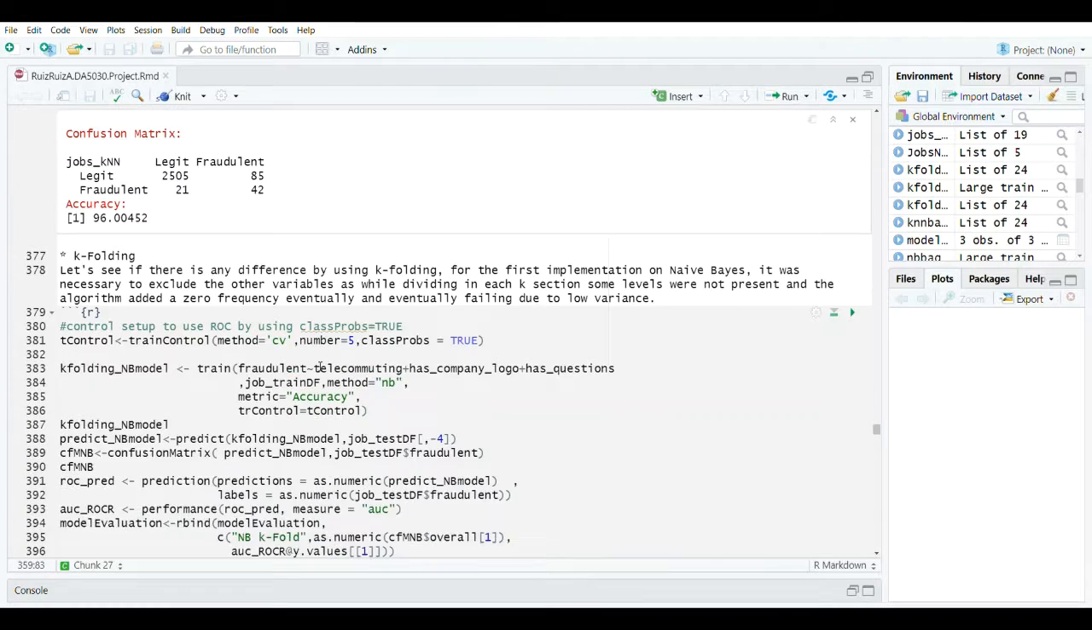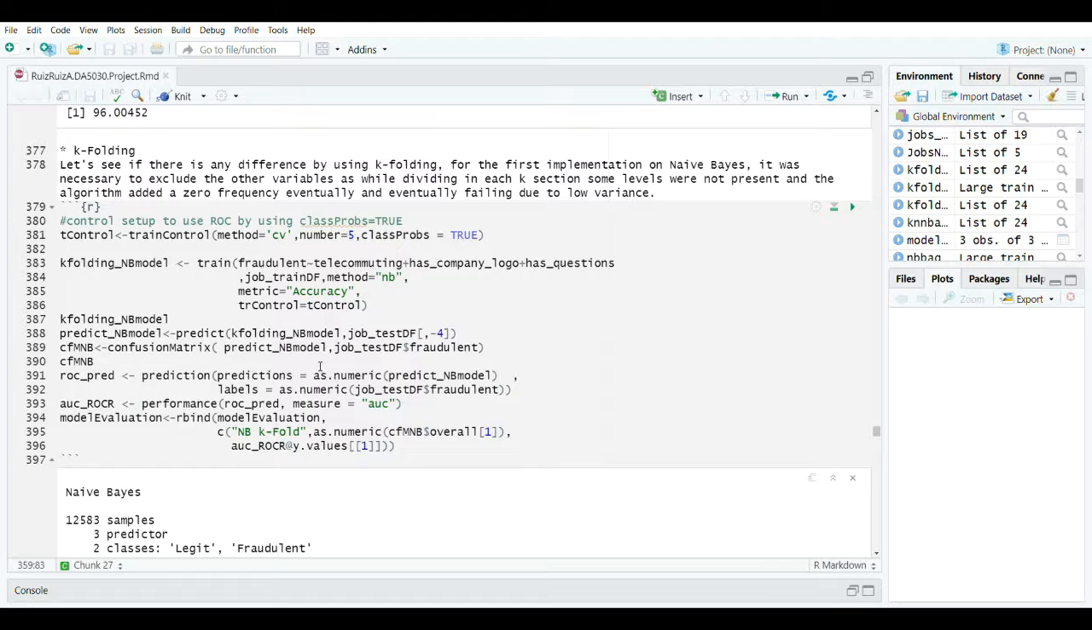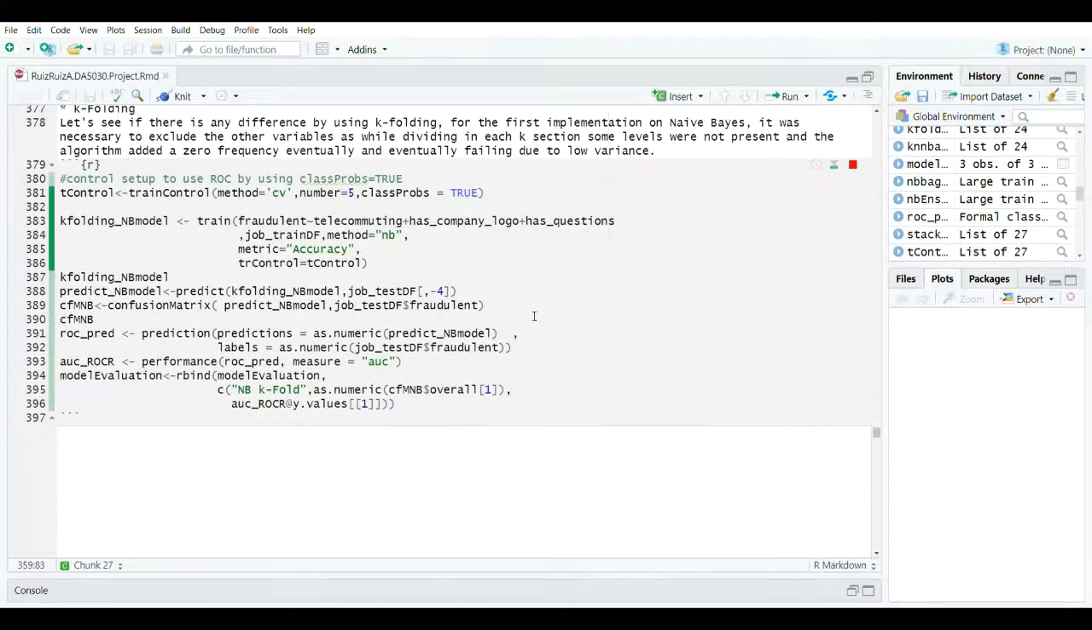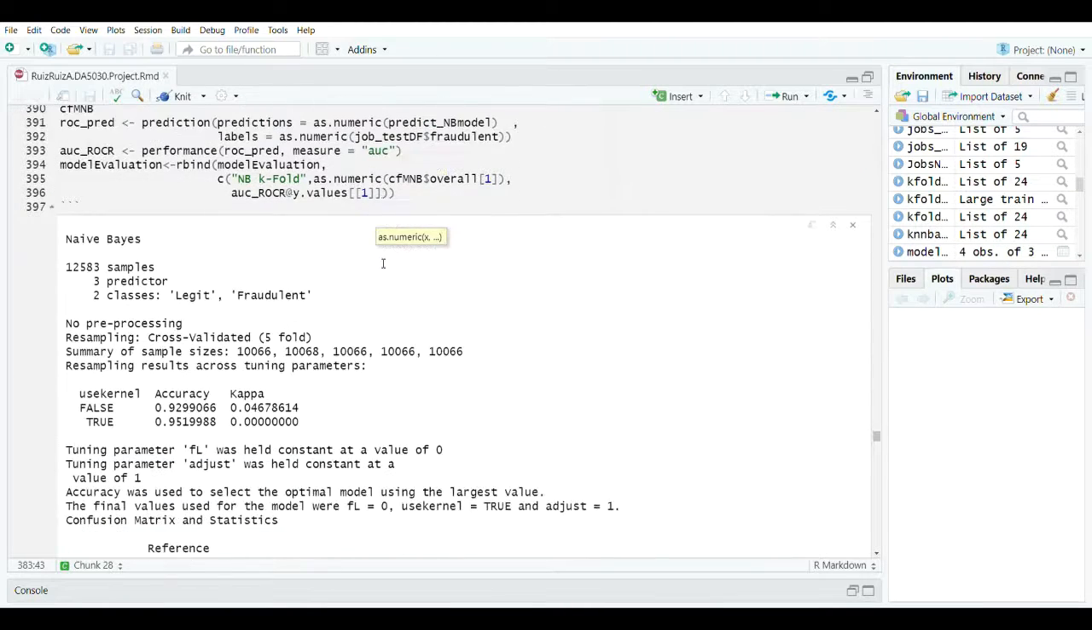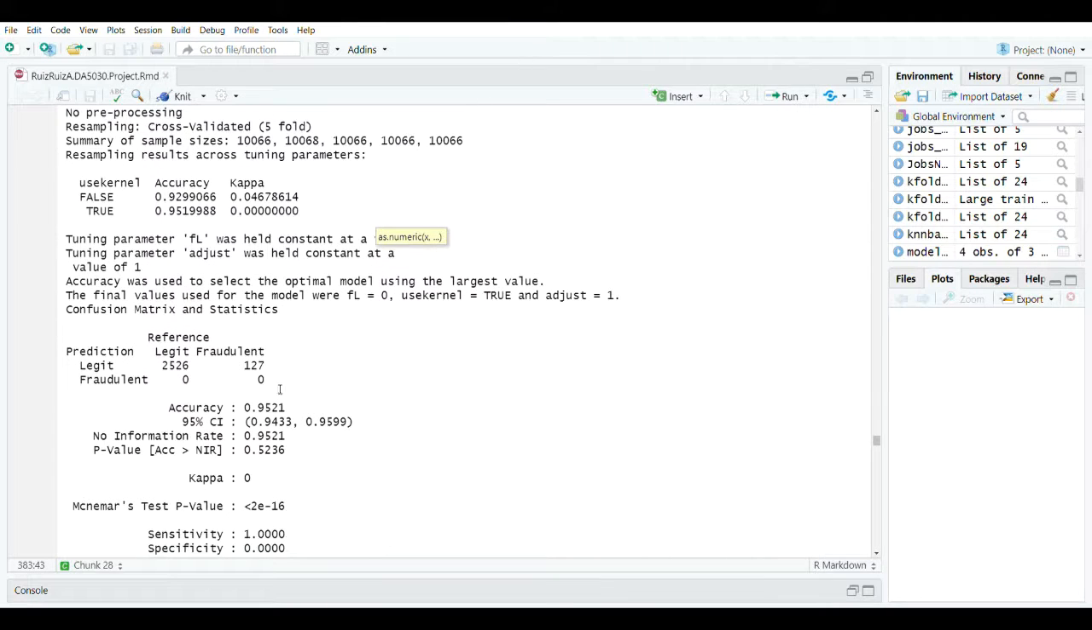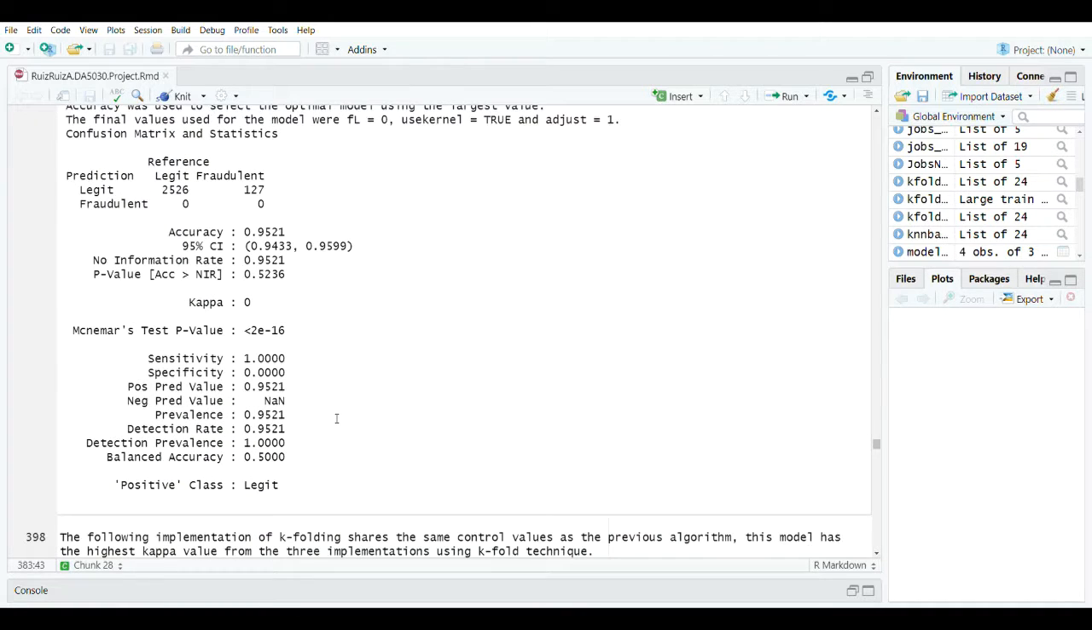Now the next step is going to be to use k-folding to see if there is an improvement in naive Bayes. We are going to again try to see if there is a way to make it work better. And for naive Bayes, what is happening is that this time it is identifying better the legit ones, but is doing really bad with the fraudulent ones. So what does it mean? That it is identifying all of them as legit. So there is no improvement at all with our model.